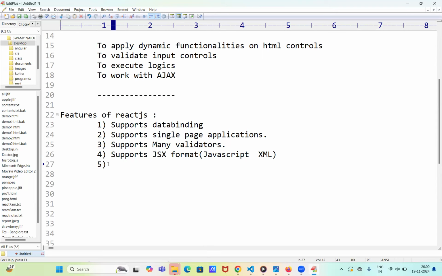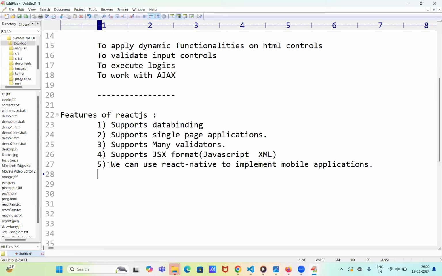Next, we can use React Native to implement mobile applications. So what do we use React Native for? To implement mobile apps. If you want to develop mobile apps, you take the support of React Native. It means not only website development, but mobile application development can also be done using this technology.